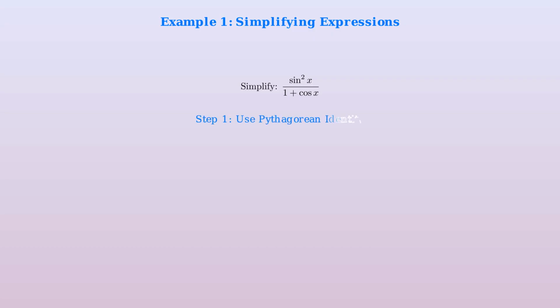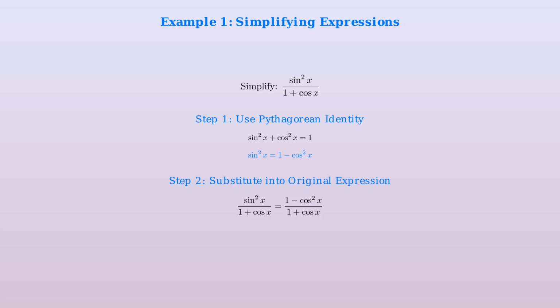Step 1. We use the Pythagorean identity. We know that sine squared x plus cosine squared x equals 1. Rearranging this identity, we get sine squared x equals 1 minus cosine squared x. Step 2, we substitute this identity into our original expression. Sine squared x over 1 plus cosine x becomes 1 minus cosine squared x over 1 plus cosine x.